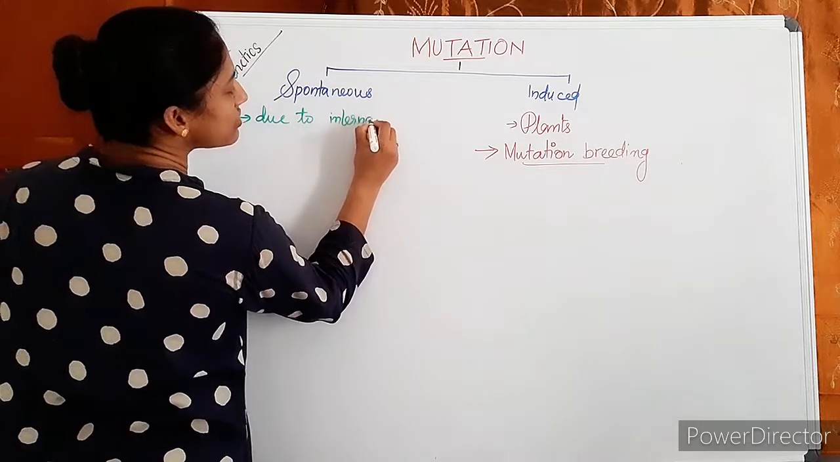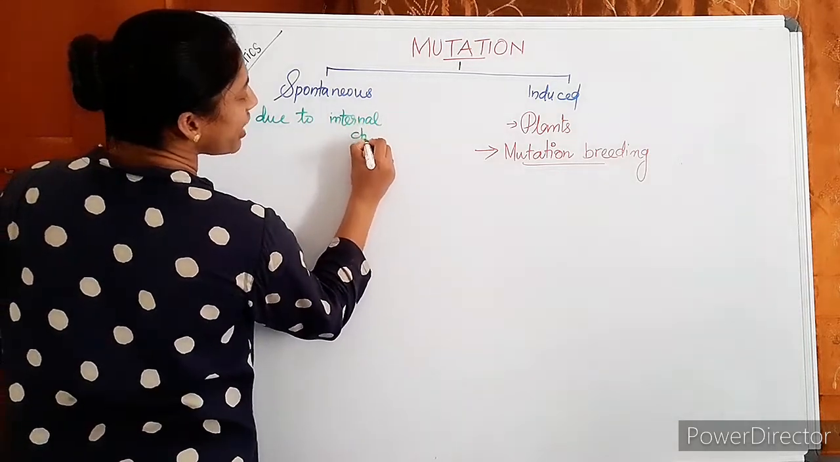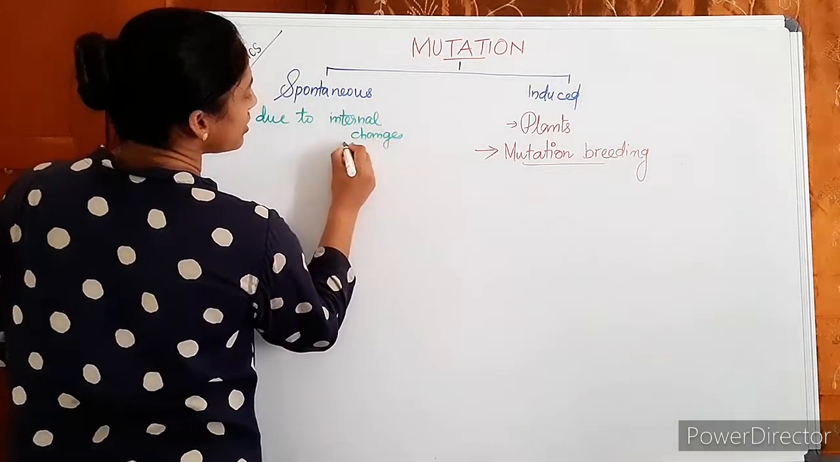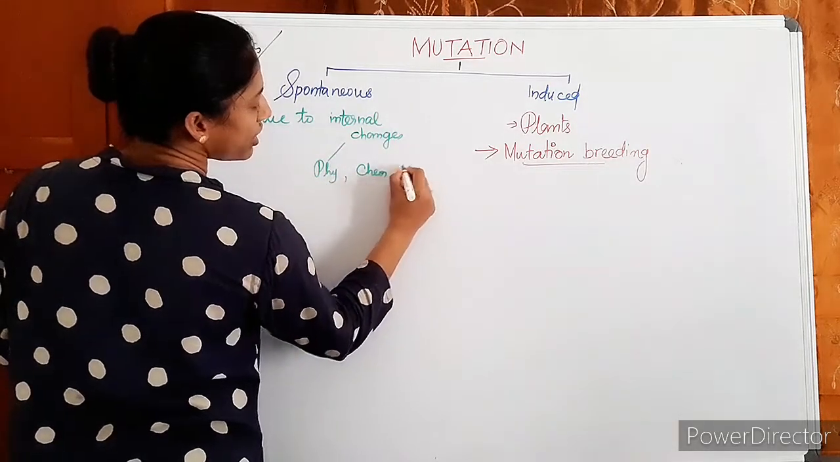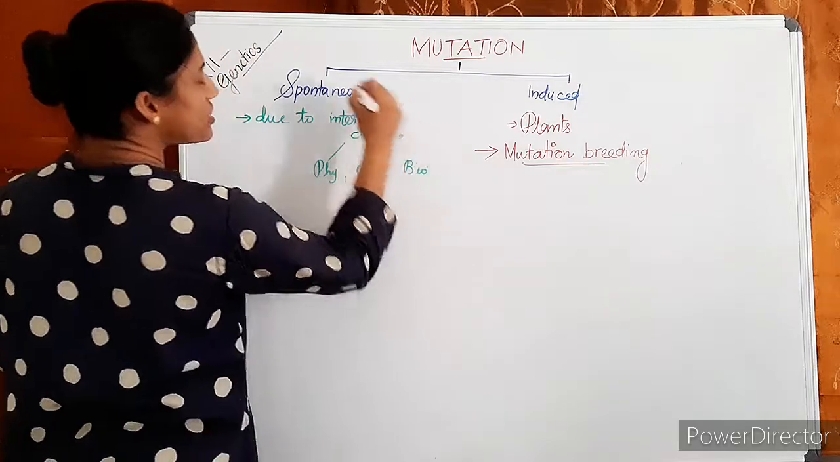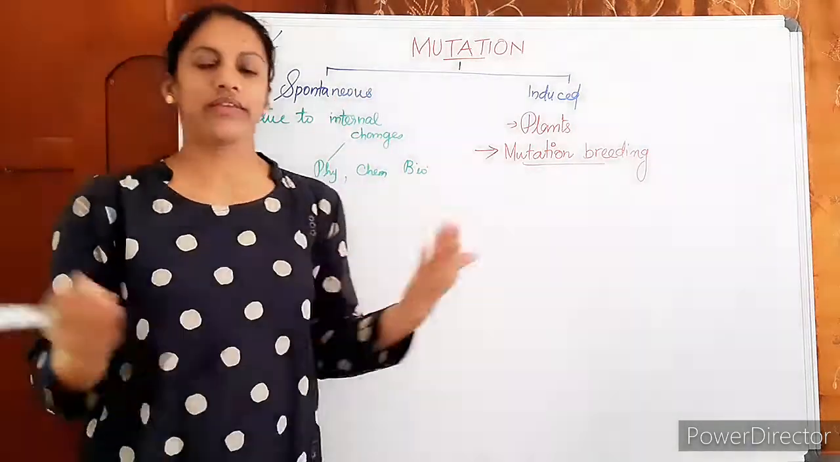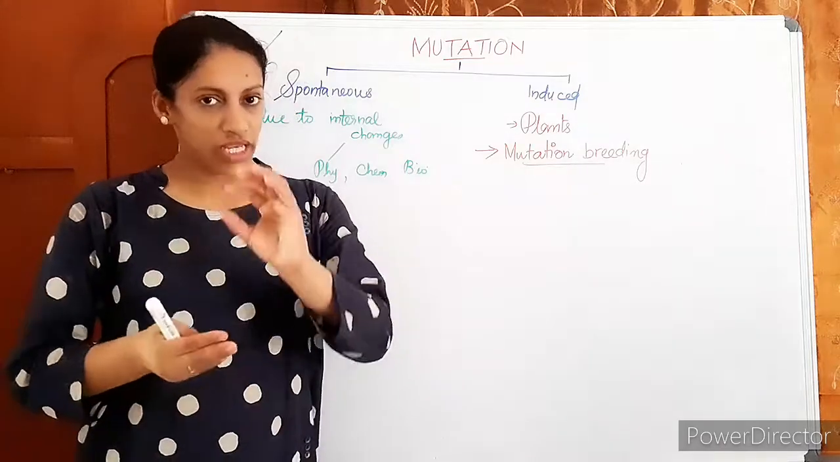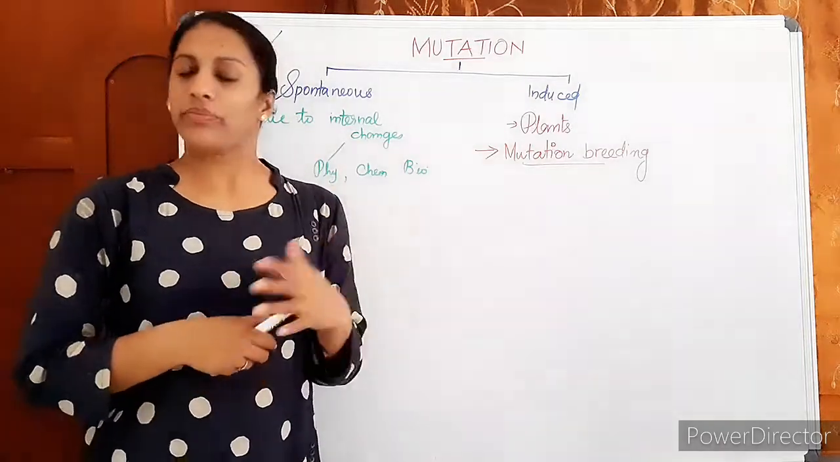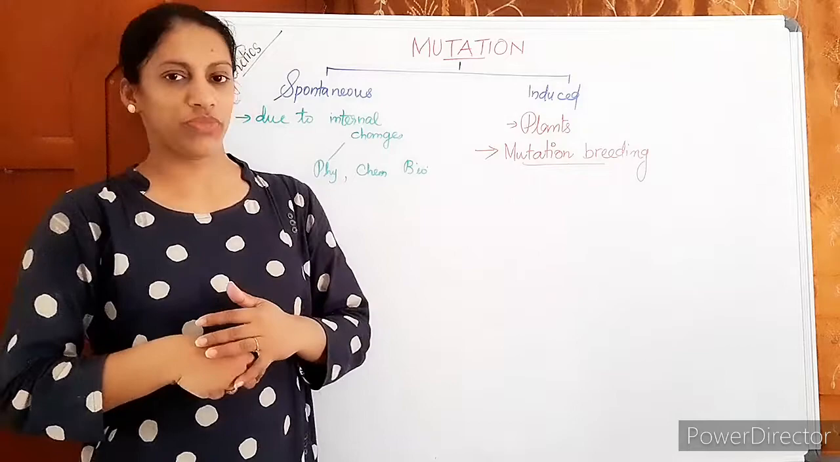What can be the factors? We have already discussed the factors: chemical, physical, biological agents. If these agents create any change in the DNA, internal changes in the DNA, naturally, that is known as spontaneous mutation. If we induce mutation for any purpose, that is known as induced mutation.